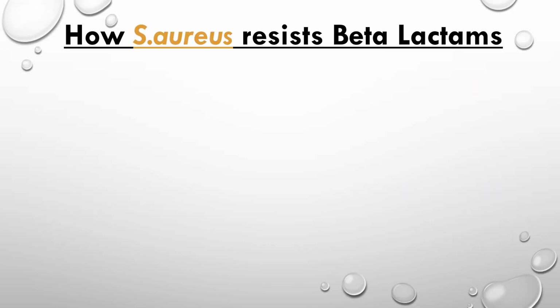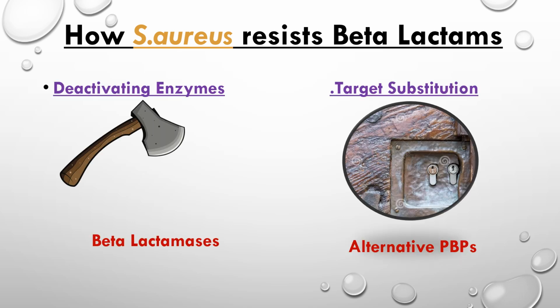Before we show how Staph aureus was transformed from a peaceful bacteria, almost peaceful, into an evil bacteria resistant to almost all beta lactams, we should see how Staph aureus resists beta lactams. I mean the mechanisms of resistance. The first mechanism is destructing beta lactam by beta lactamases. The second one is by target substitution, and I want to stress on the word substitution. It's a target substitution, not a target modification.